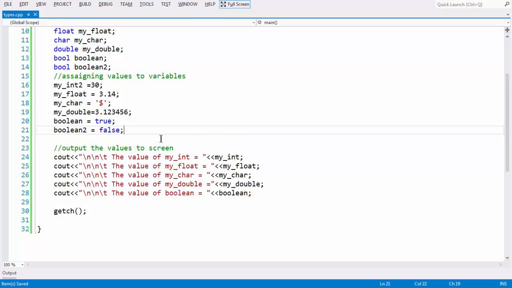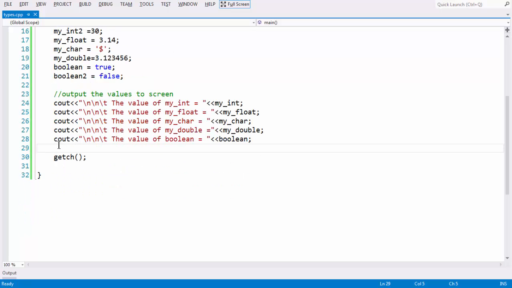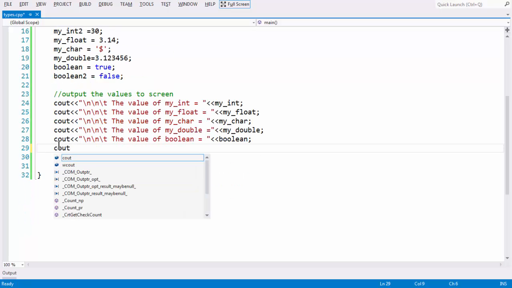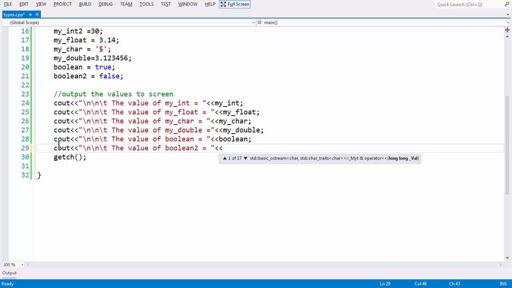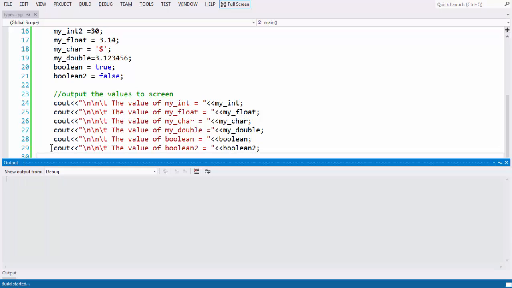Here I have taken another variable Boolean 2 and I am assigning the value false to it. Now we use the cout statement to print the value stored in Boolean 2: the value of Boolean 2 is equal to Boolean 2.